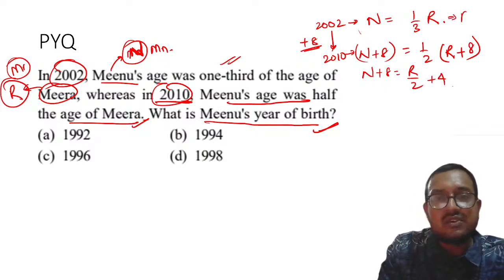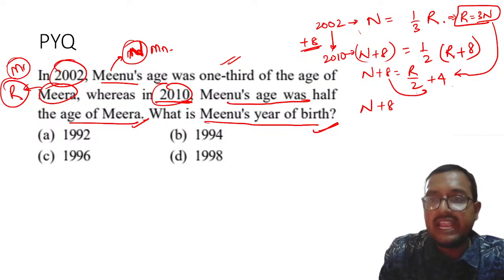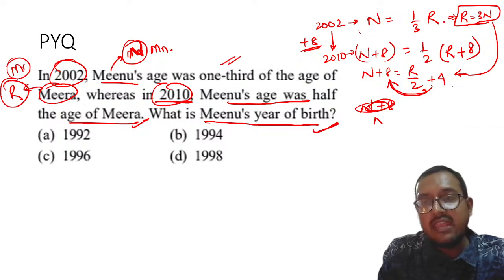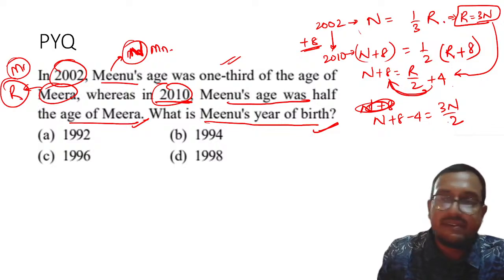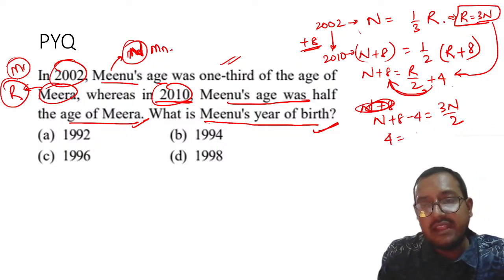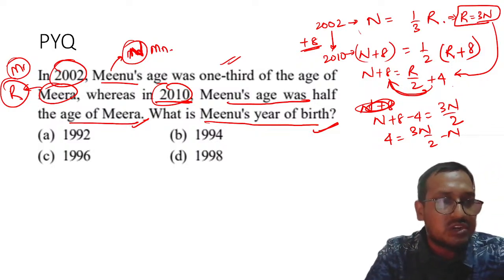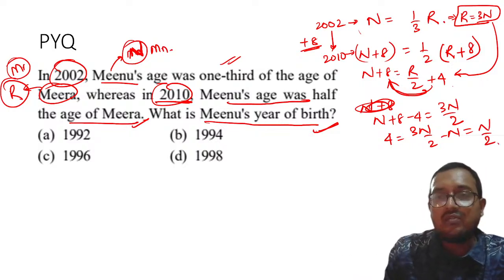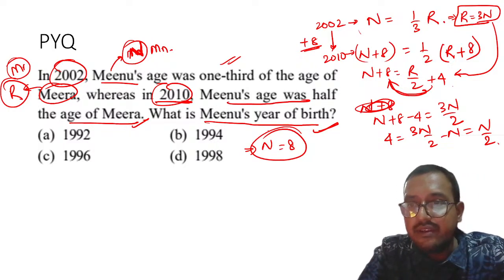Now you know that R is equal to 3n. So now I will put this value into this. This will become n plus 8, rather I will shift the 4 to this side. So n plus 8 minus 4 is equal to 3n divided by 2. After solving this, you will get 4 is equal to 3n divided by 2 minus n. If you solve it, you will get n by 2, and obviously this implies that n is equal to 8. Understood? Wait. Is there any error?